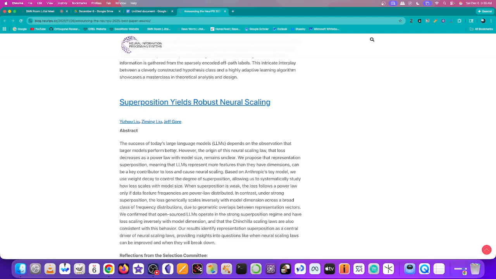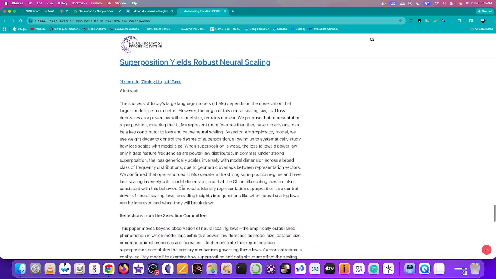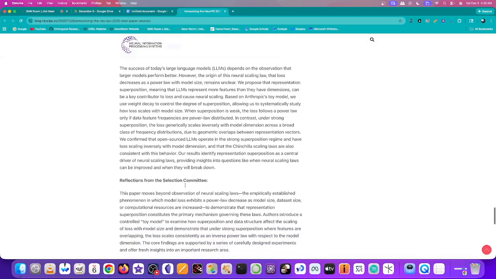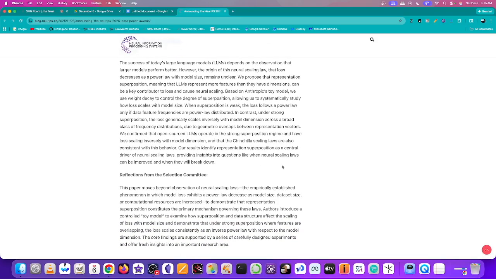We confirm that open source large language models operate in the strong superposition regime and have loss scaling inversely with model dimension, and that Chinchilla scaling laws are also consistent with this behavior. Our results identify representation superposition as a central driver of neural scaling laws, providing insights into questions like when neural scaling laws can be improved and when they will break down.